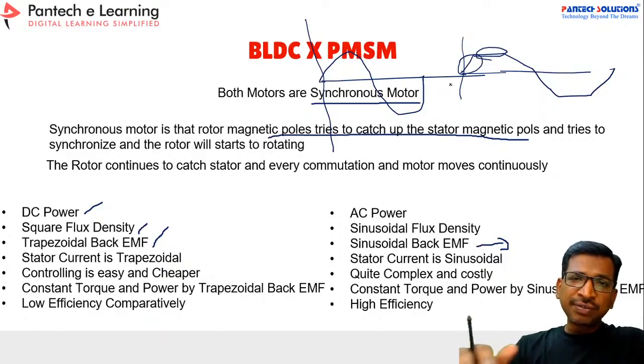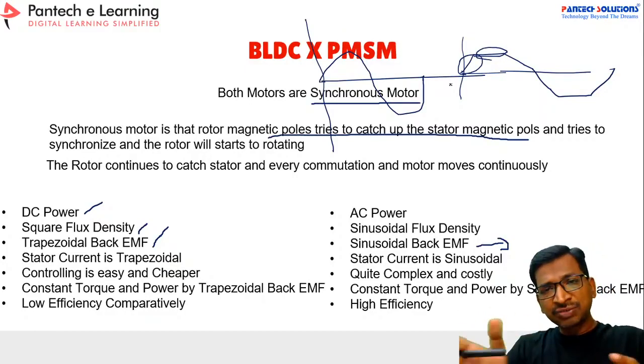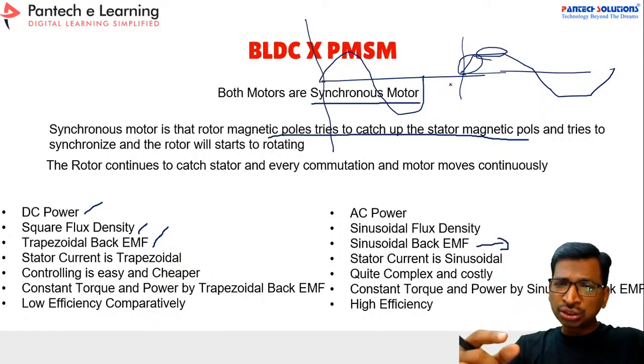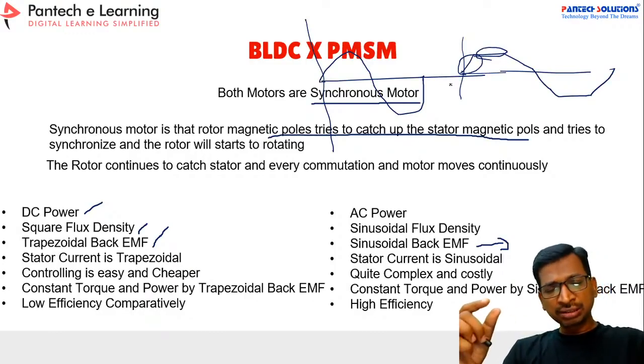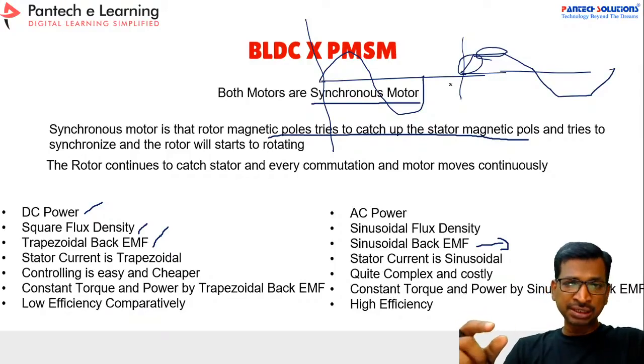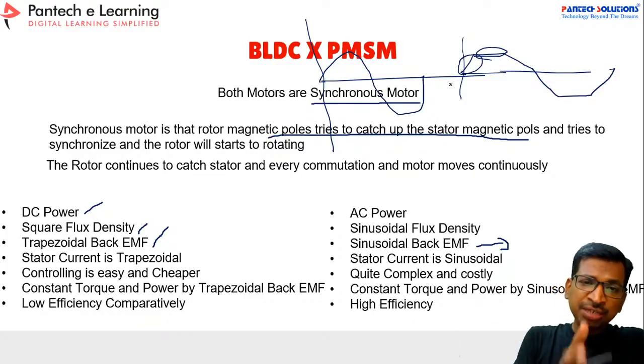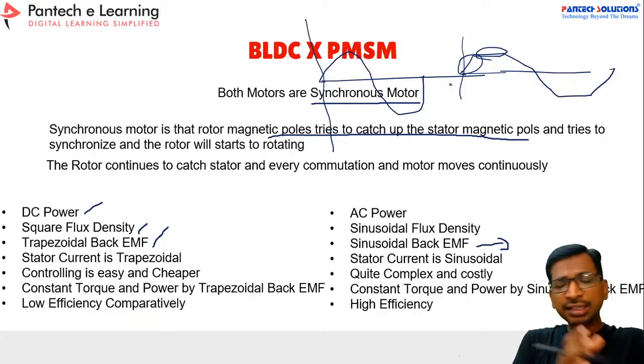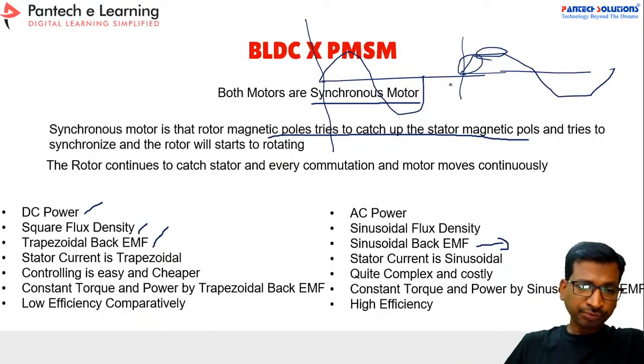If there is a constant flux, then the flux linkage will get saturated. Due to that, there may be a chance of torque ripples and torque cogging. That is the only disadvantage between the BLDC and the PMSM. Other than this, there is no issue.